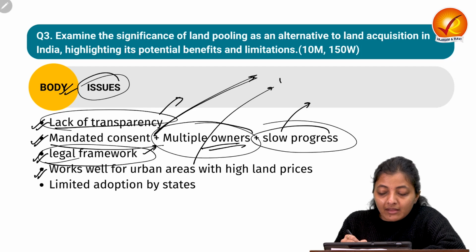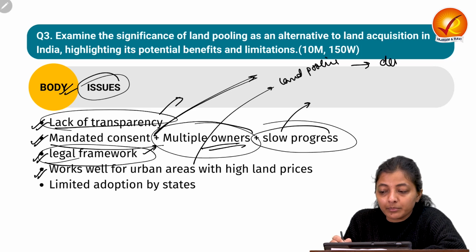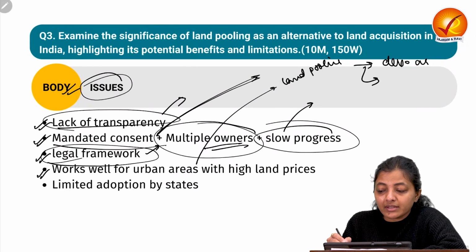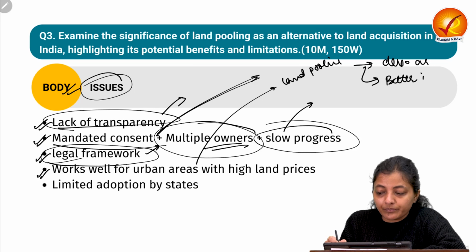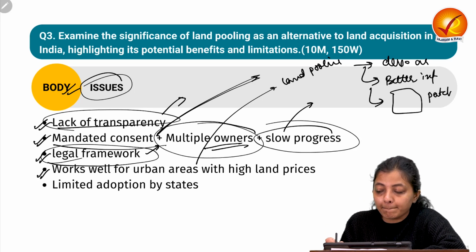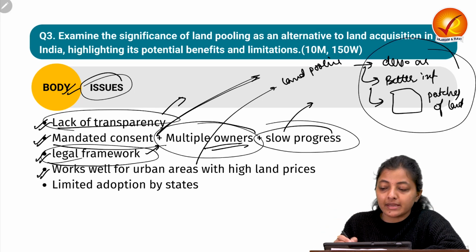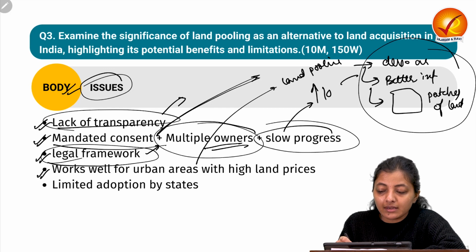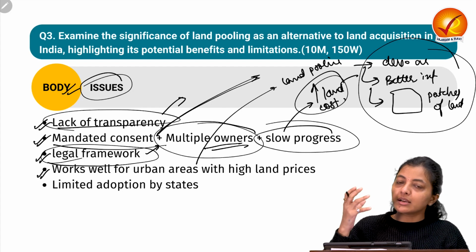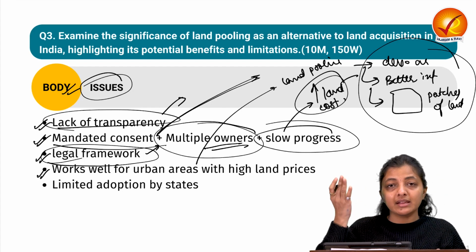So we have come up with land pooling, giving them the developed areas, better infrastructure and patches of land, because this can compensate for the higher land cost in those areas. So this land pooling policy is very successful in urban areas where land prices are very high.